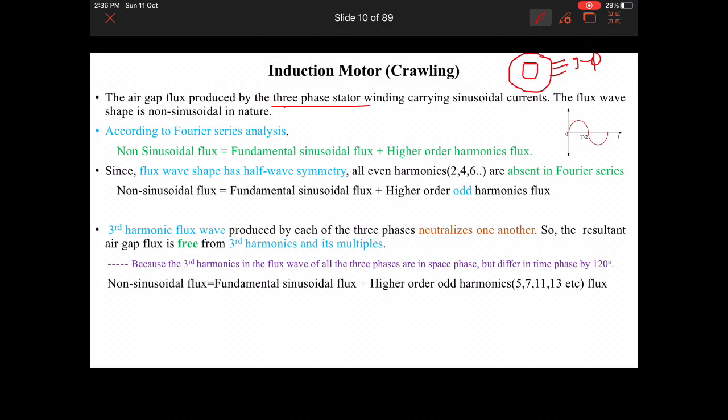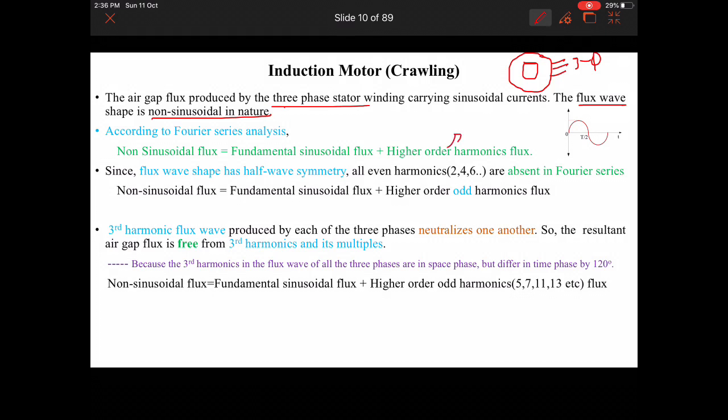The air gap flux produced by the three-phase stator winding carrying sinusoidal currents has a non-sinusoidal wave shape. According to Fourier series analysis, non-sinusoidal flux is equal to fundamental sinusoidal flux plus higher order harmonics flux.